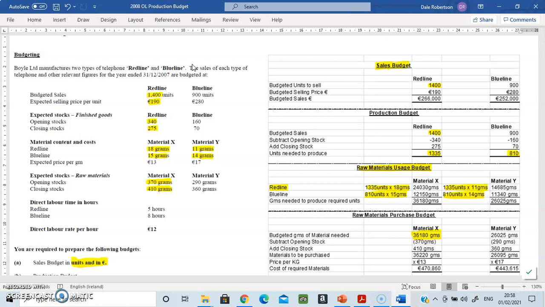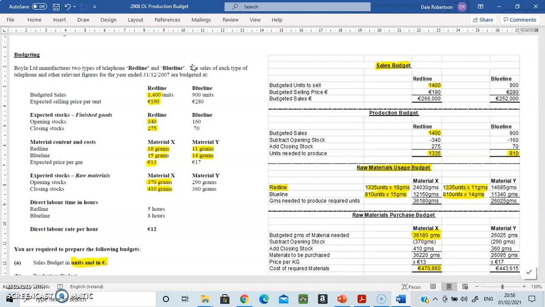So you take your 36,180 and you take away the opening stock and you add on the closing stock and you are left with this amount of grams. And the price per kilogram, per gram, is 13 euro. So whatever that number is, you multiply by 13, and this is the money that you have to spend to buy material X.